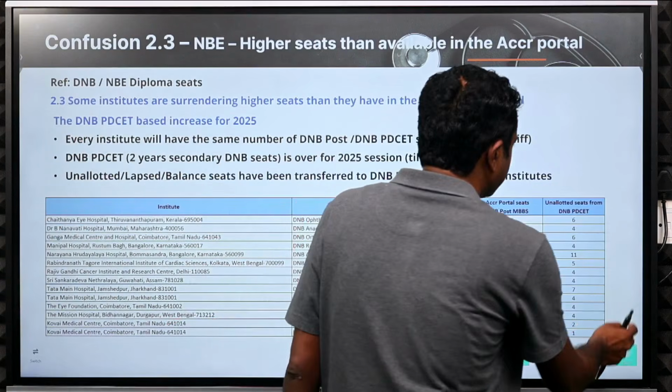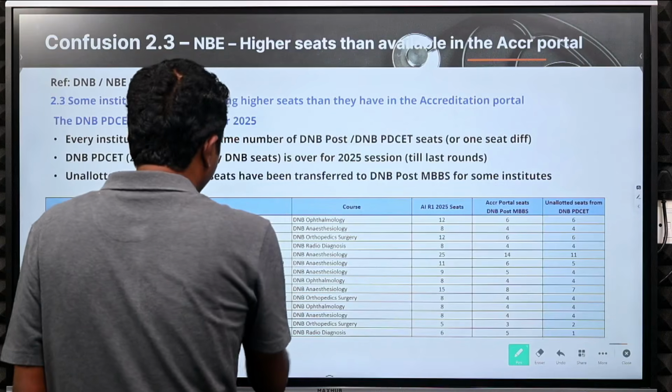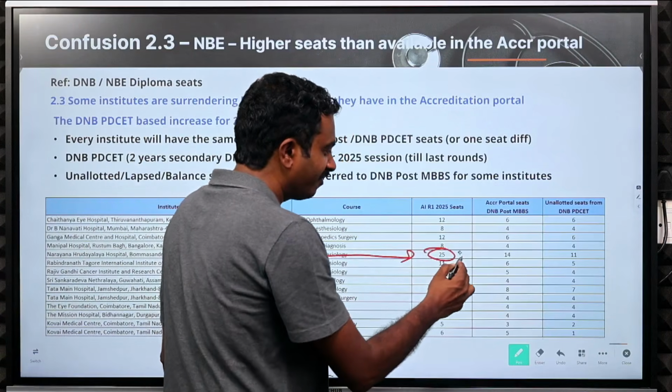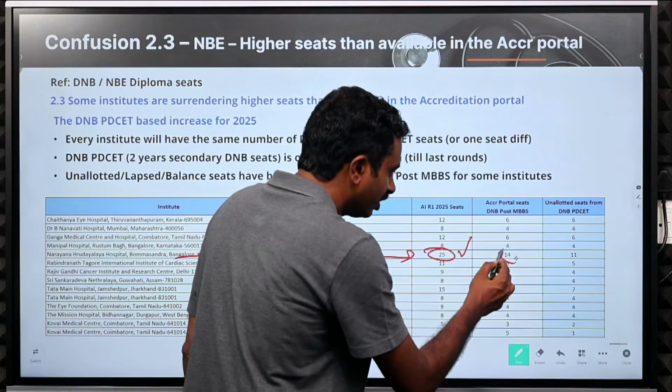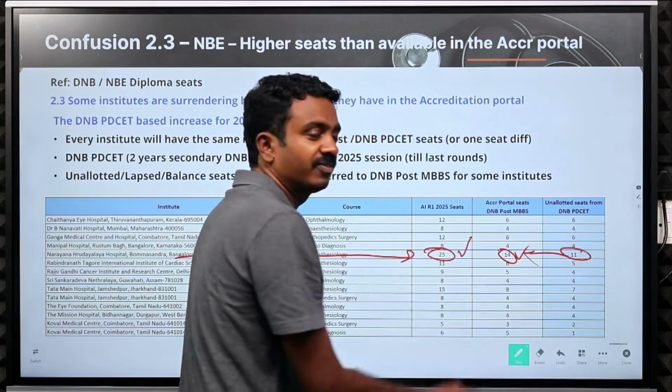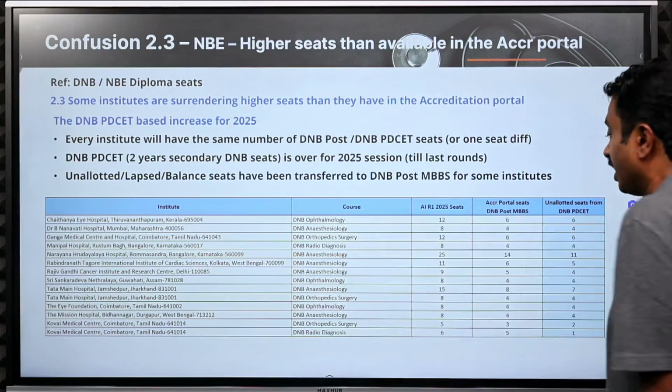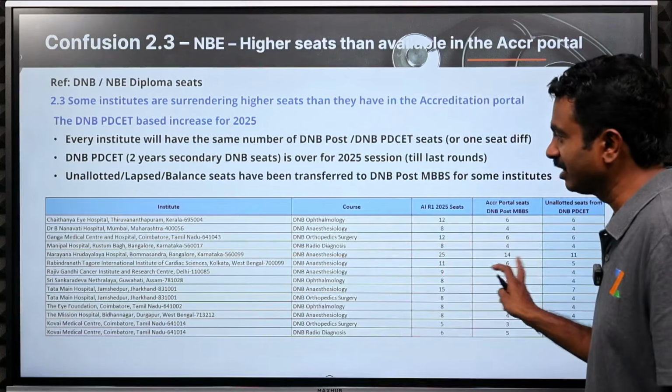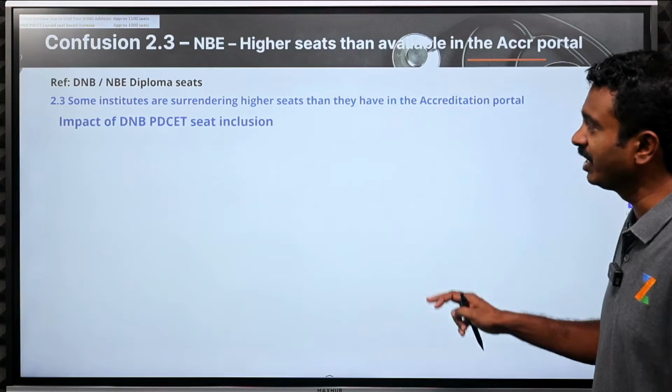The biggest numbers are over here. Right now look at Narayana Hrudayalaya, DNB anesthesiology: 25 seats are in the seat matrix, while 14 should have been there. Another 11 have been added from PD set. So that is a huge increase. We have a very good number. Let us look at the numbers over here.